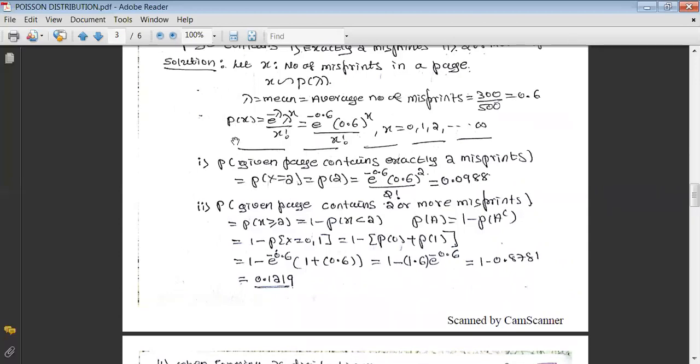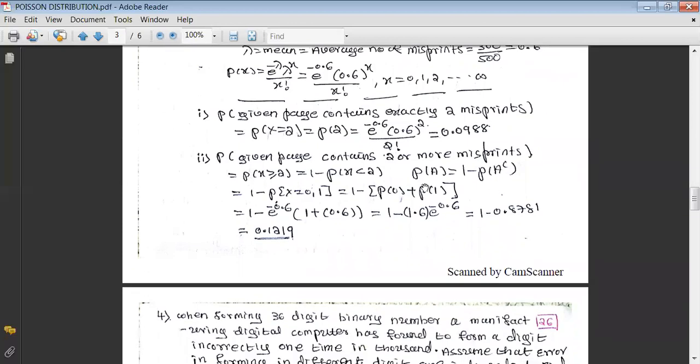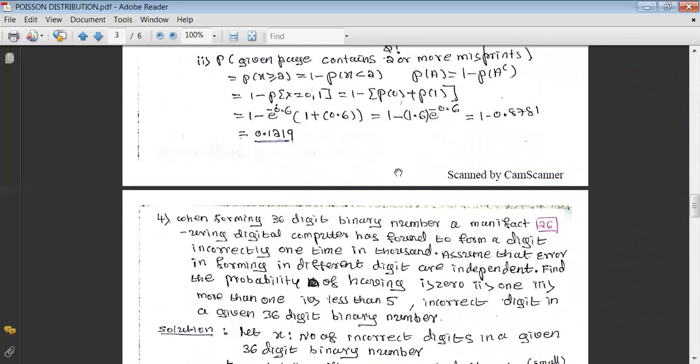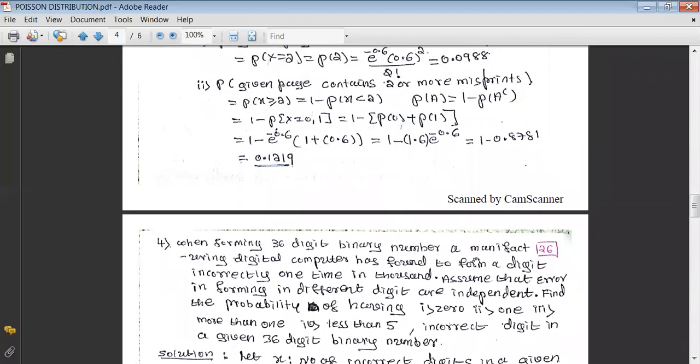You go here in p of x, you take x equals to 2, we can get e raised to minus 0.6, 0.6 raised to 2 divided by 2 factorial. The calculation of this one leads to 0.0988.